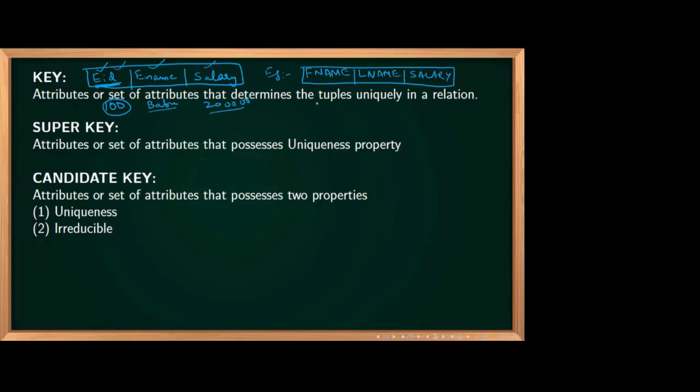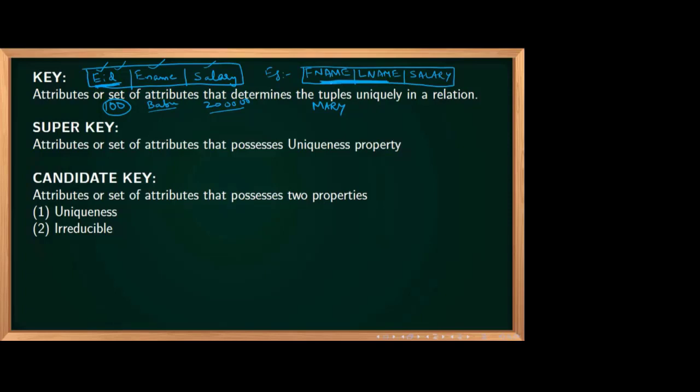Why? Because another person may also have the same name, Mary. So if Mary repeats, the other tuple values may not repeat. If we ensure that in our company all the people have a unique first name and last name, you can go with the key as first name and last name. It may not be correct, but for our example we are assuming that first name and last name together, if not repeating in the company, can become a key.